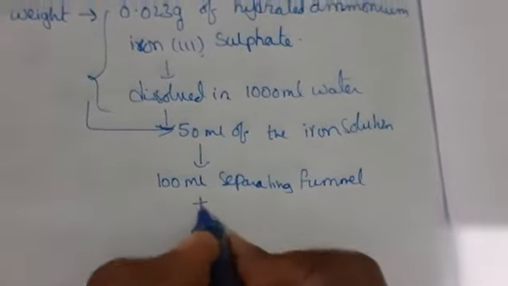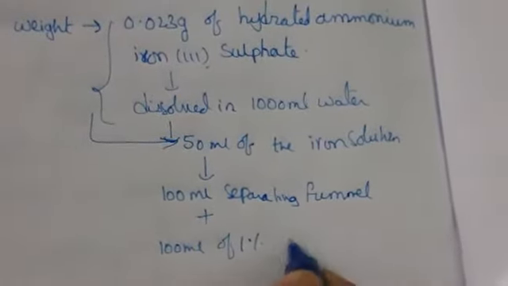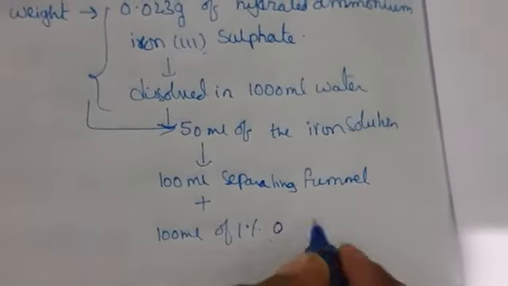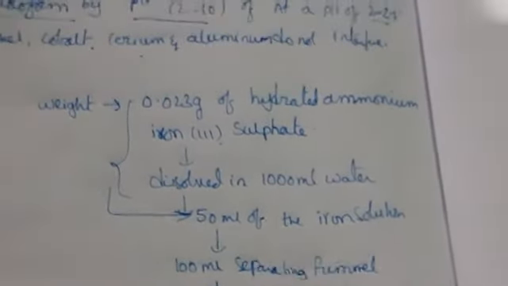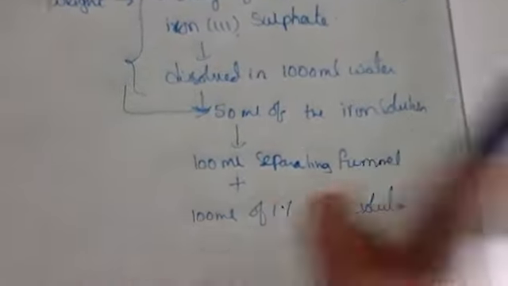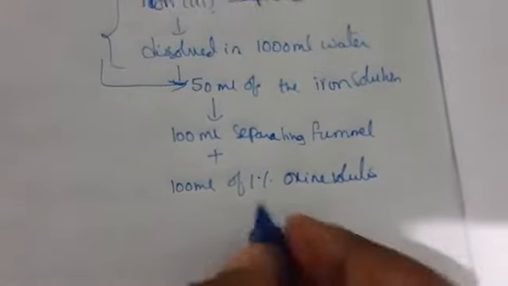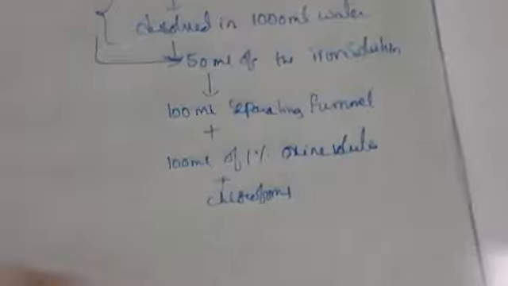To this we have to add 100 ml of 1% oxide solution. So what is the 1% oxide solution here? 8-hydroxyquinoline is an oxide solution. This one should be added, which is dissolved in chloroform. So for this also we have to add chloroform and shake for 1 minute.